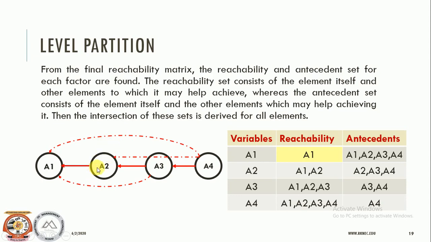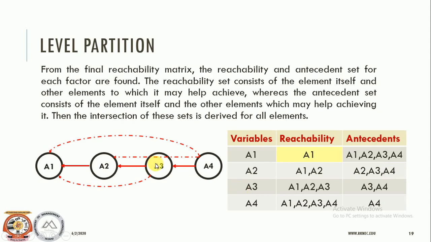So from A2 to A2 there is an outgoing arrow, A2 to A1 there is an outgoing arrow. So reachability is A1, A2. When it comes to antecedents, how many incoming arrows are there? From A2 to A2 there is an incoming arrow, from A3 there is an incoming arrow, and from A4 there is an incoming arrow. So A2, A3, A4 appear in the antecedent node.